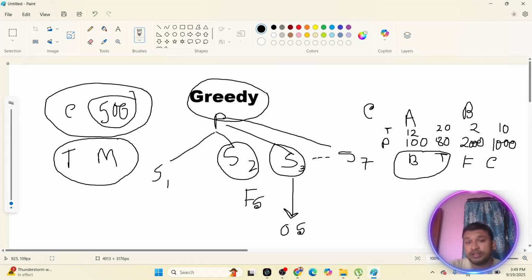So here, depending on the greedy algorithm, which will be your optimal solution? Your optimal solution would be the bus. Why? Because the bus costs less than 500 in money, and time is minimum. So the two feasible solutions would be bus and train, and the optimal solution would be only the bus. Why? Because it is following the minimum condition. Okay. Now this is actually what the greedy algorithm is. This is the whole idea about greedy algorithm.